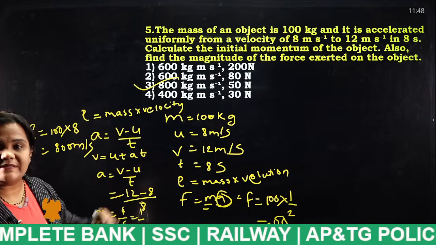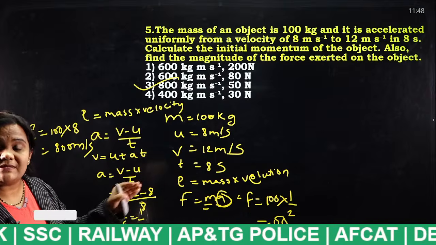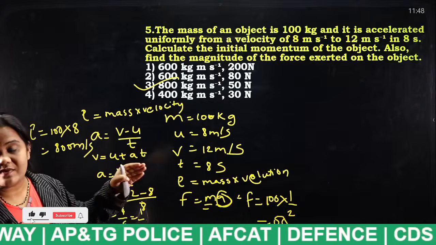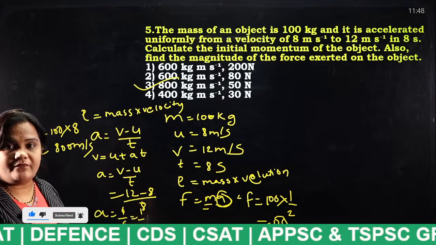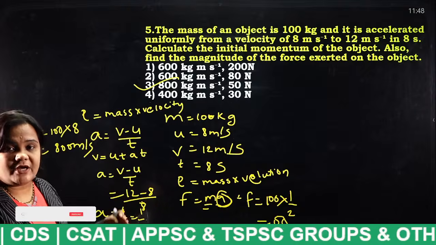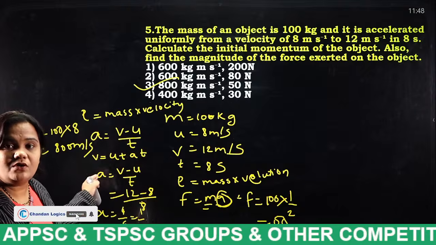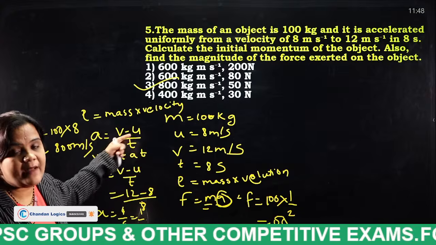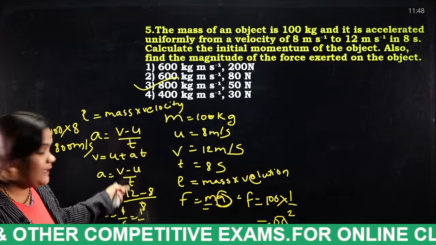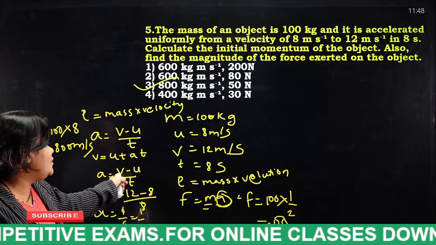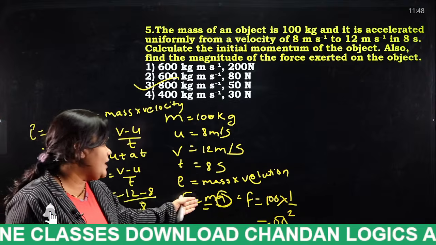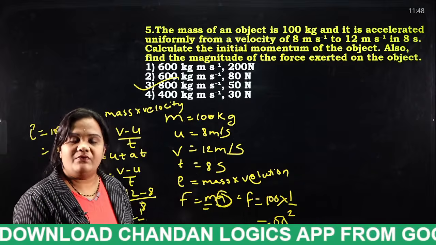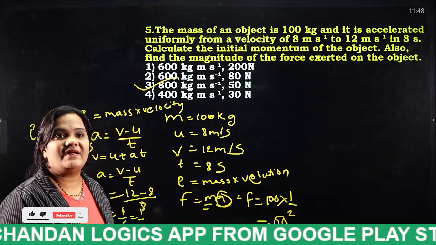What is a? We have 3 velocity formulas, right? v is equal to u plus at, s is equal to ut plus half at square, and v square minus u square is equal to 2as. Which formula will be applicable in this particular problem? By this you can say that v is equal to u plus at. This formula will be applicable. By doing this, we will get a is equal to (v minus u) by t. If we substitute this a value in the force, you will get 50 as the answer. So, this is the answer for this question.